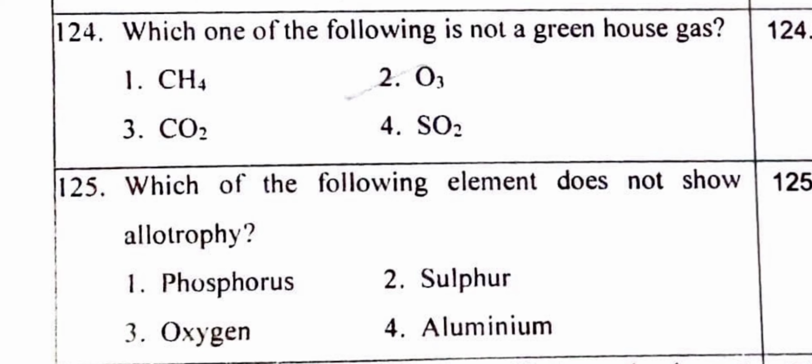Which of the following elements does not show allotropy? Phosphorus, yes, three phosphorus allotropes exist, that is red, white and black phosphorus. Then sulfur also, different allotropes exist. Oxygen also has allotropes, but they are less stable. So the answer is the fourth one, aluminium, which does not show allotropy.